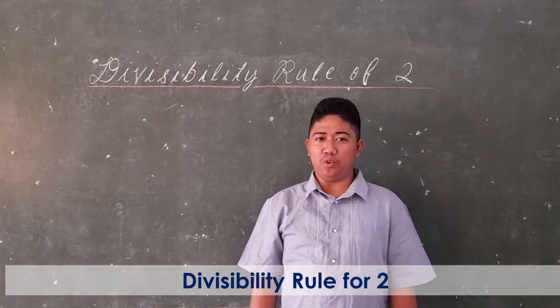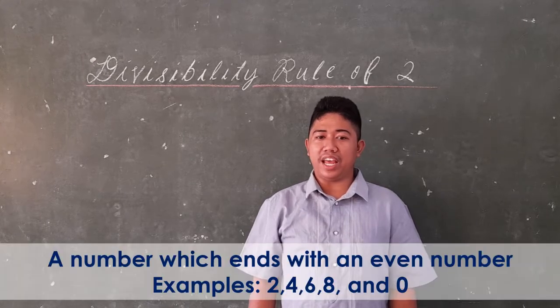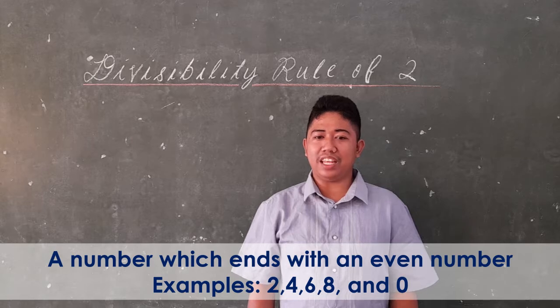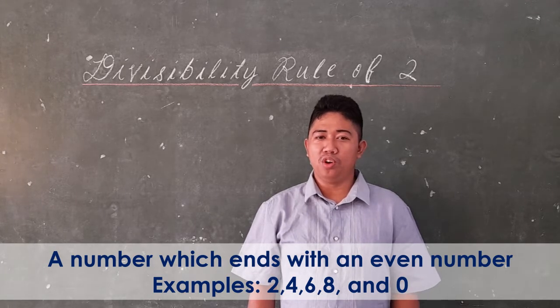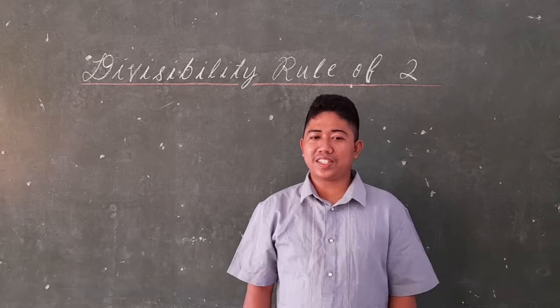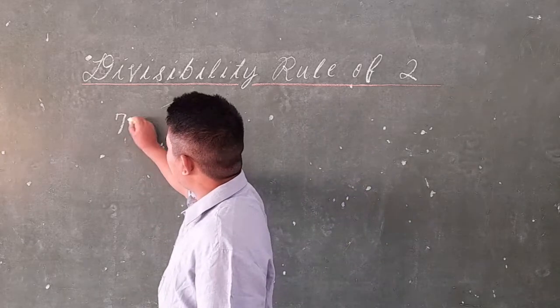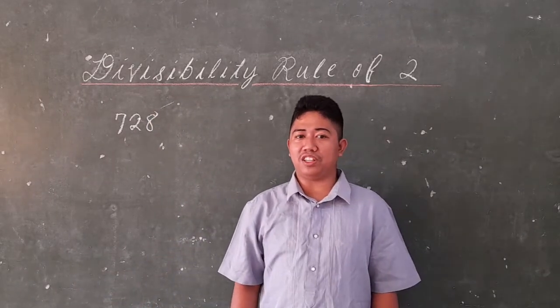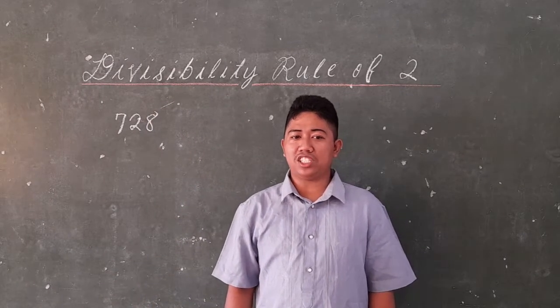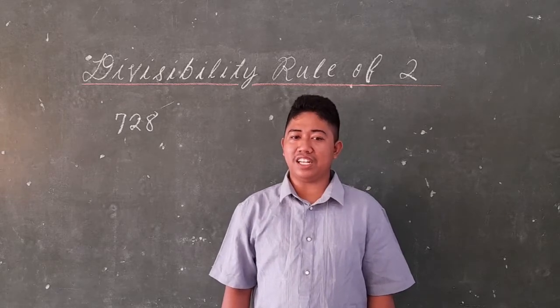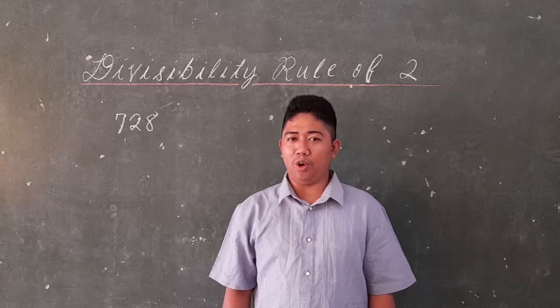The divisibility rule for 2 is a number which ends with an even number, meaning to say the last digit must be an even number like 2, 4, 6, 8, and 0. For example, 728. So let's go back to the definition of the divisibility rule for 2. A number which ends with an even number. Meaning to say, the last digit must be an even number also.